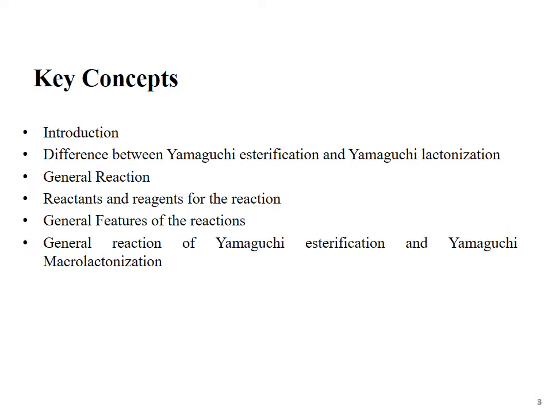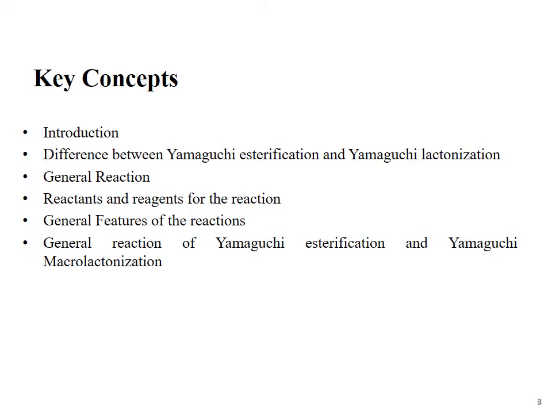What is Yamaguchi macrolactonization? We will discuss introduction, then difference between Yamaguchi esterification and Yamaguchi lactonization. Remember, there is a difference between Yamaguchi esterification, lactonization and macrolactonization.